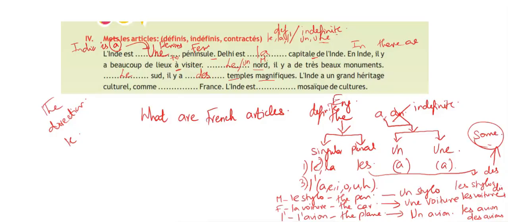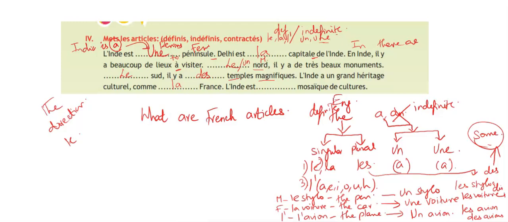L'Inde a un grand héritage culturel, comme la France. Actually, France is la France. It is like India, feminine, a motherland, so here we have to use la France.